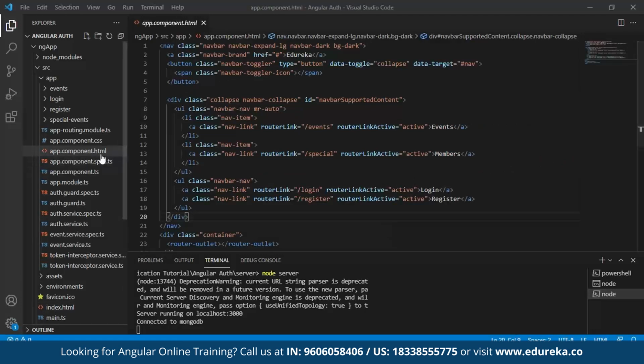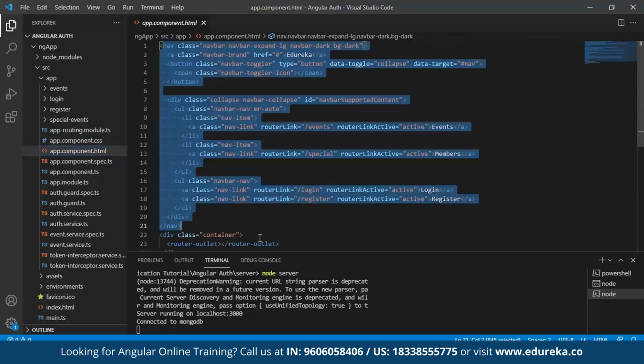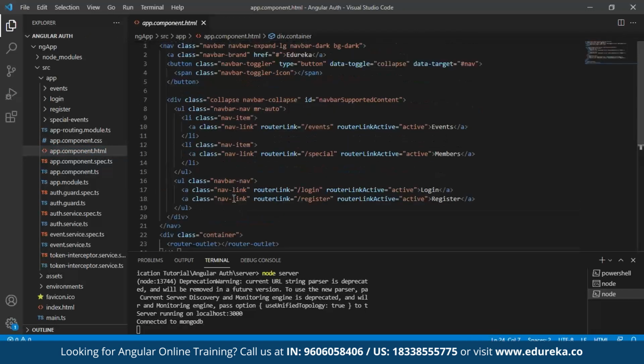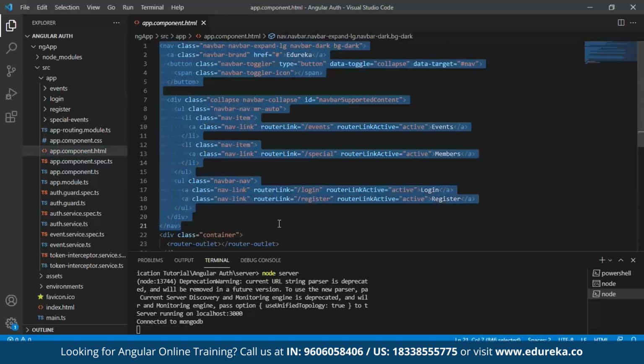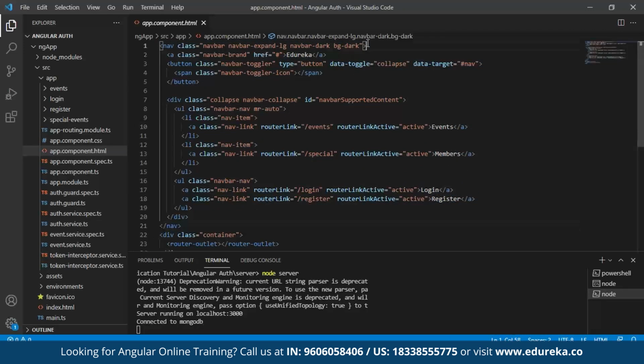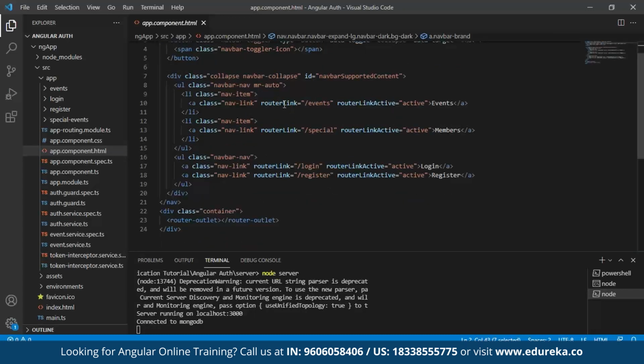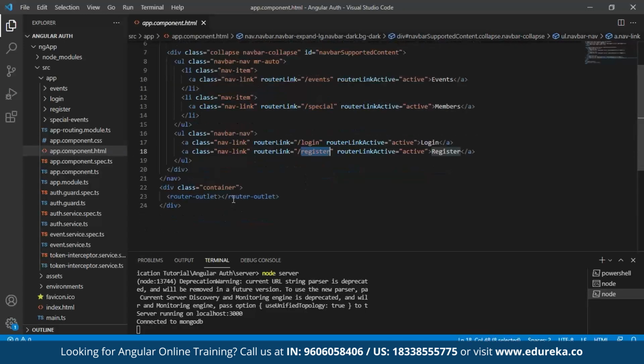The next thing is app.component.html, which is again a root HTML component file. Here, I have used basic HTML tags, which I don't think anyone needs walking through. I have used a navigation tag and an anchor tag. Make sure it is collapsible. With that, I have added router link for events, special, login, and register as well. In order for our router to work correctly, make sure you give the tag for the router to be rendered into your component. The tag is router outlet.